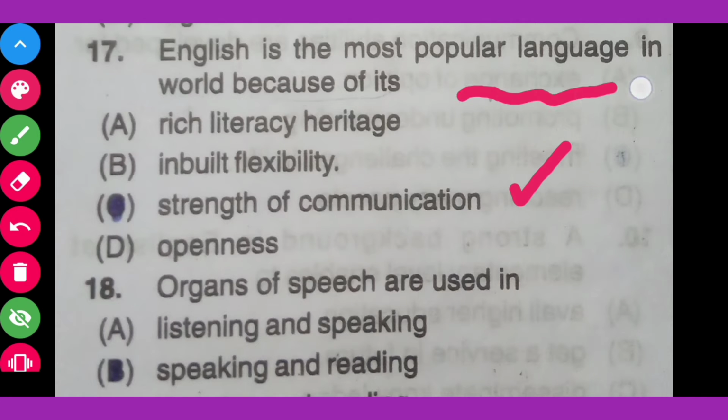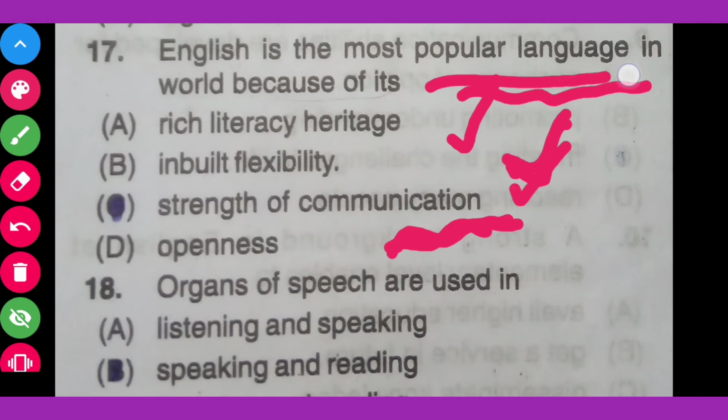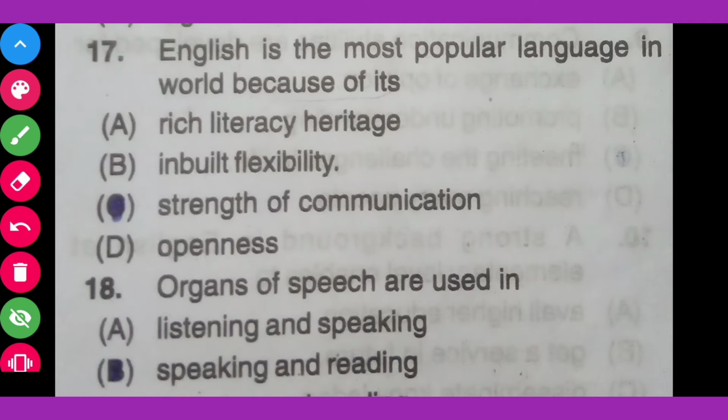English is the most popular language in the world because of its strength of communication. Okay, then come to the next question.